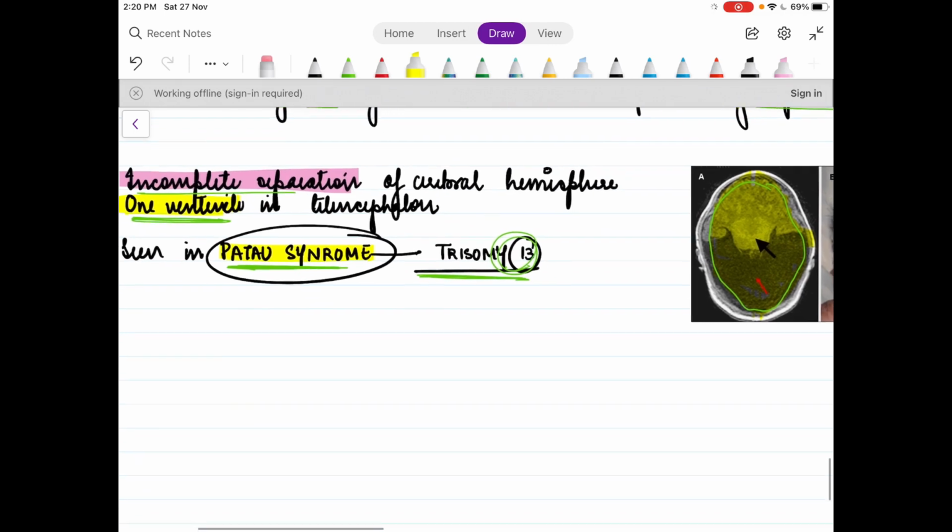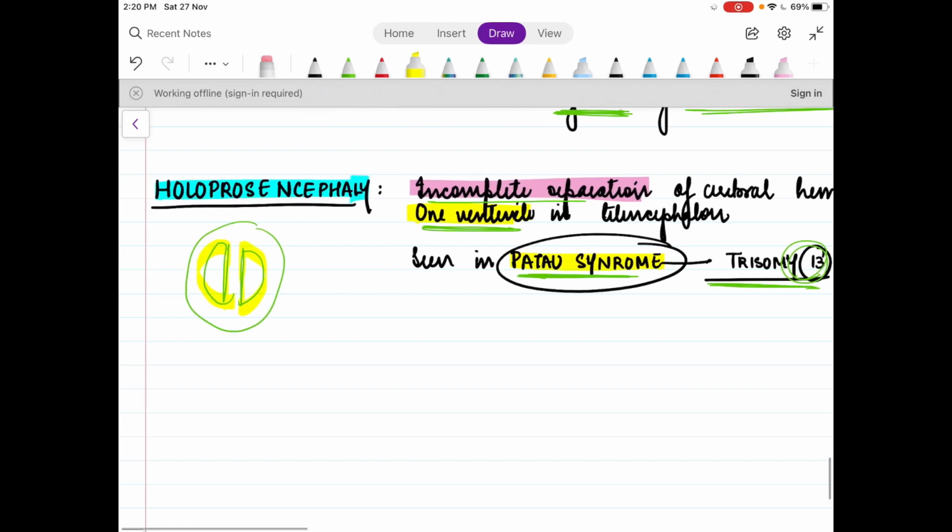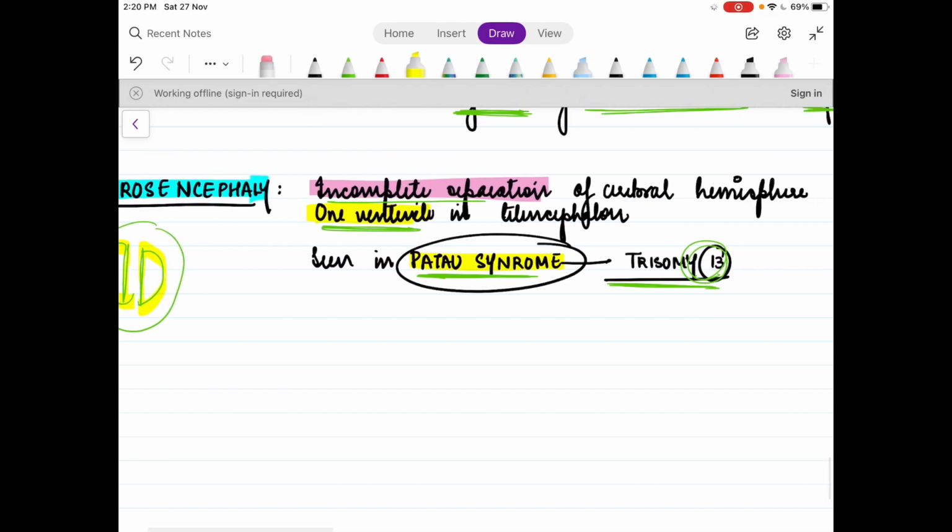It is very much seen in Patau syndrome, which is also trisomy 13. What do we mean by trisomy? It means they have an extra copy of the 13th chromosome, like Down syndrome and Edwards syndrome. This holoprosencephaly is characteristically seen in Patau syndrome.